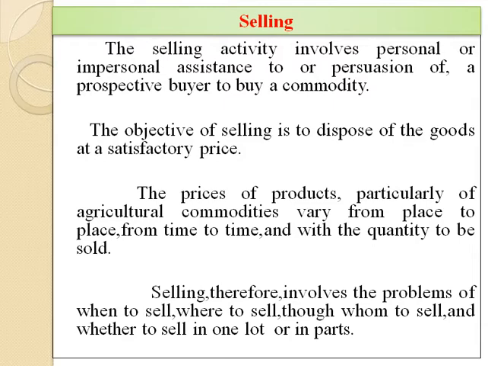The prices of products, particularly of agricultural commodities, vary from place to place, from time to time, and with the quantity to be sold. Selling therefore involves the problems of when to sell, where to sell, whom to sell, and whether to sell in one lot or in parts. These all problems are involved in selling, and you know that buying and selling activity is one of the exchange functions.